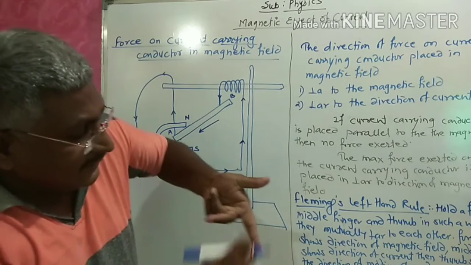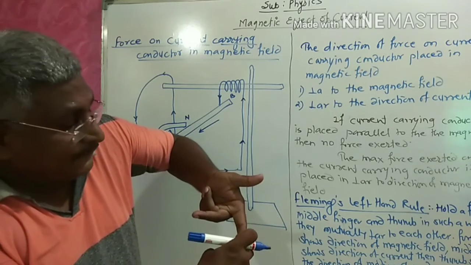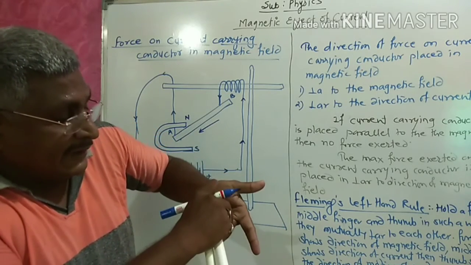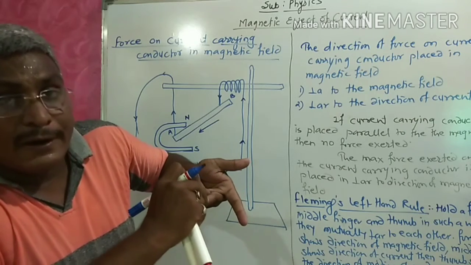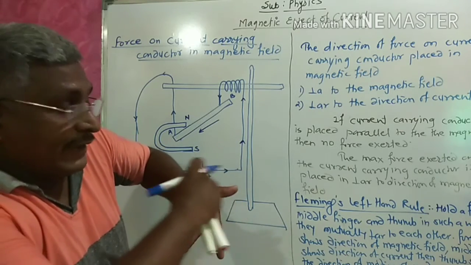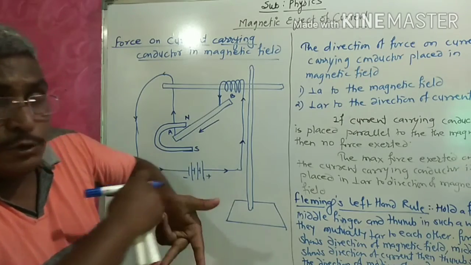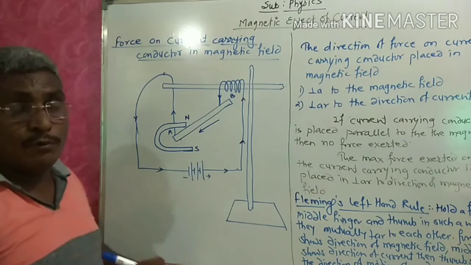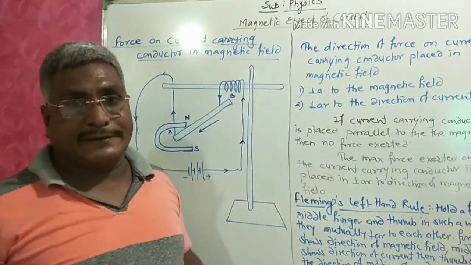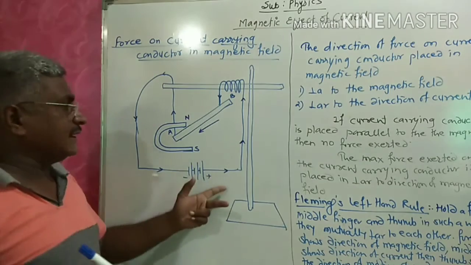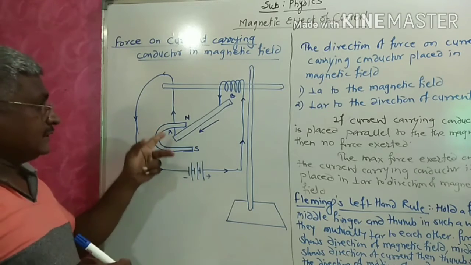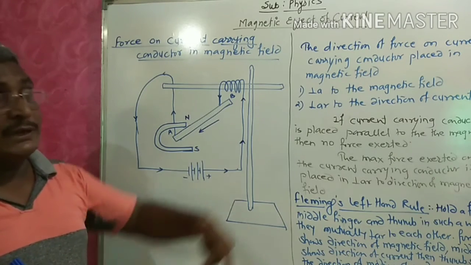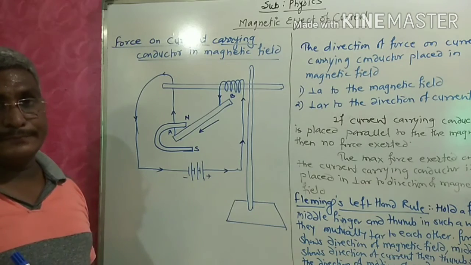This is the direction of magnetic field, downward, and this is the direction of current. The thumb represents the left side, which means when we pass the current through the conductor, it moves to the left side.